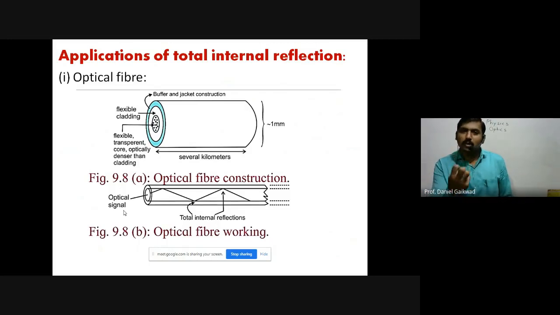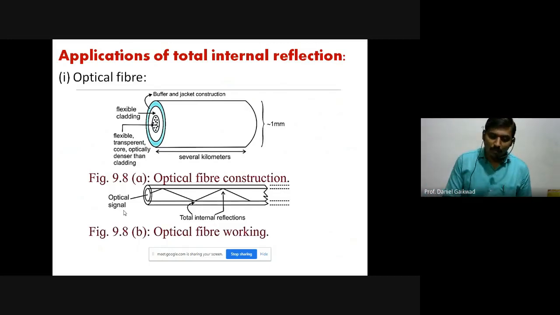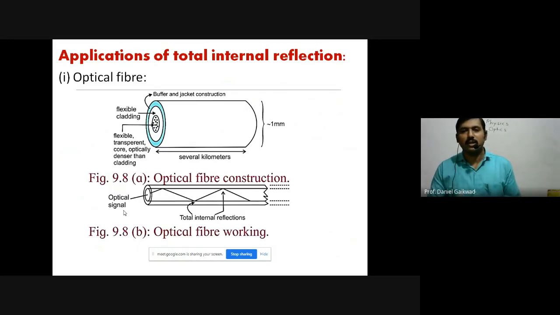So the mic picks up the sound waves and converts them into the electrical signal. Now that electrical signal propagates through the wire, and then it will be amplified and processed here. And when that signal has to be sent from one place to another place, we have a number of methods: suppose wire or cable, then wireless communication, and the third one is called optical fiber communication.